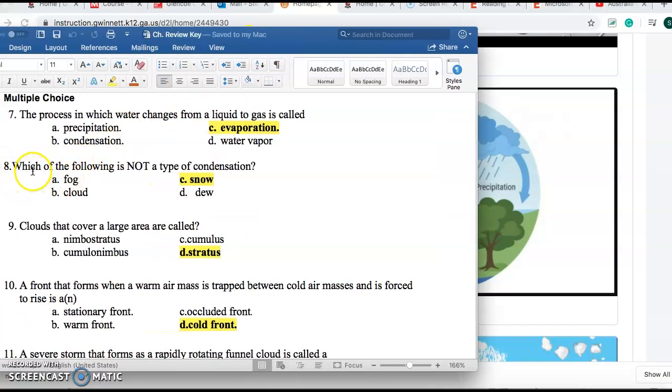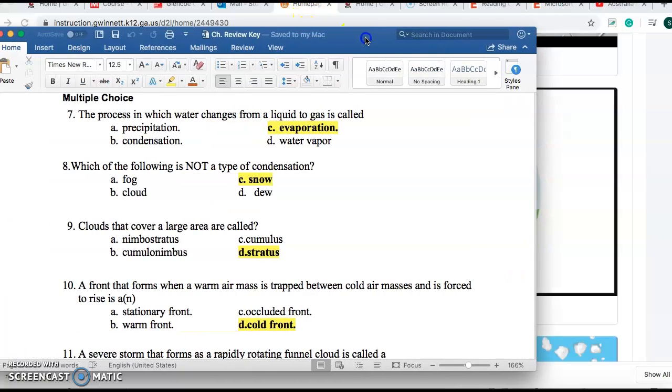Number 8, which is which of the following is not a type of condensation? Well, we can use process of elimination here. We know that all of these are going to be condensation except for one. And we knew that snow is precipitation. Rain, snow, sleet, hail, all types of precipitation. So that's how I knew that this one is not condensation and that's the answer.